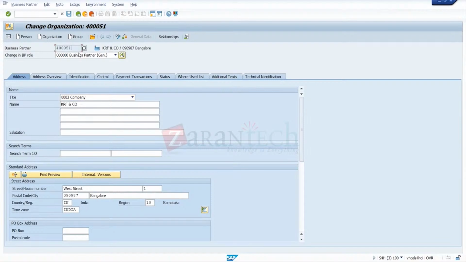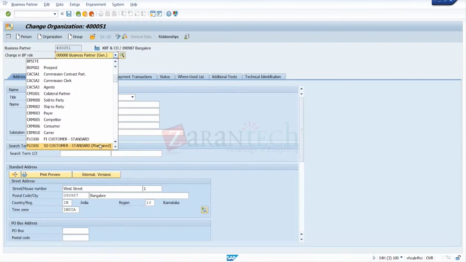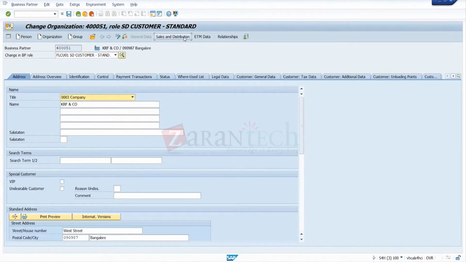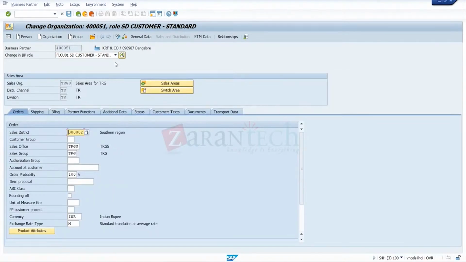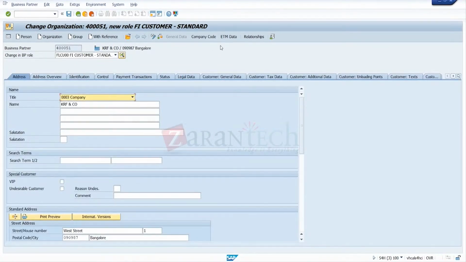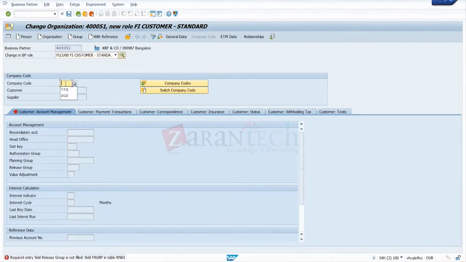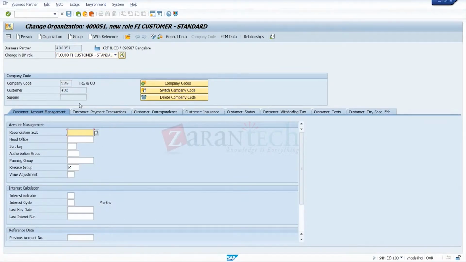So this is a BP number, and in the finance details, the FLC customer under sales and distribution, we get data here. Later for the finance setting, the finance customer and the company under company code, we get data here. Here also it's not there, so it didn't get saved. Here also it was not saved. Okay, so switch company code. I had fixed that issue first. So reconciliation account. There is one.